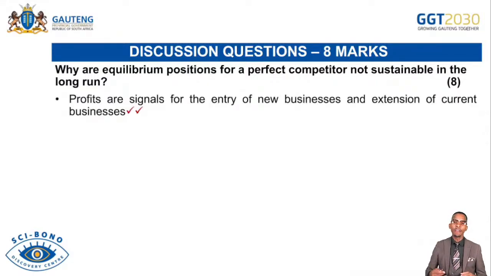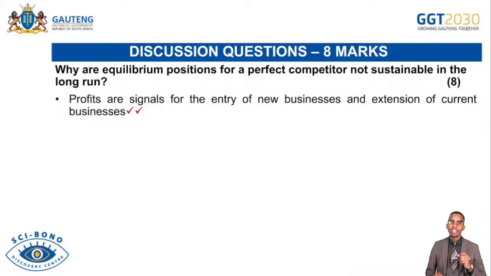Remember, in the long run, factors of production are all flexible. They can change. So new firms can enter the market easily because they have enough capital. As they enter the market in the long run, existing firms in the short run experience the highest level of competition, to the point that within the market there will be an increase in the market output, which will be pushing prices down because supply will be increasing faster than the demand. Because of that, the firm as a price taker will have to take the price which has been lowered, which will be pushing the equilibrium position down.